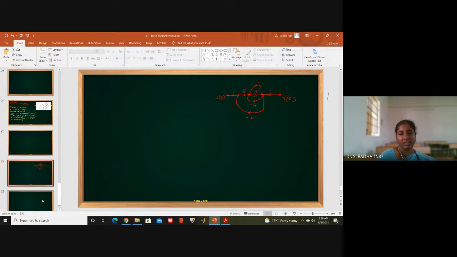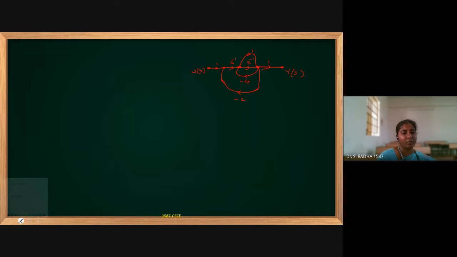One more I will just try. How many forward paths, how many individual loops are there in this given diagram? This is problem 4. Find the number of forward paths and the number of individual loops in the given question.